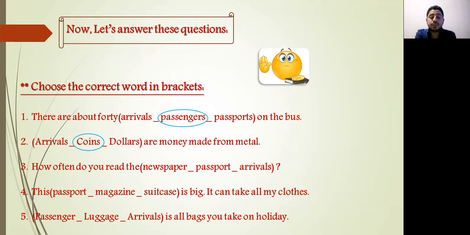Number 3, how often do you read the newspaper, a passport, or arrival? Sure, read the newspaper. Number 4, this passport or magazine or suitcase is big. It can take all my clothes. Sure, this suitcase is big. Number 5, passenger, luggage or arrivals is all bags you take on holidays. Yes, sure, the luggage, very good. And here we use luggage with "is" because luggage is an uncountable noun. It means the bags or suitcases.